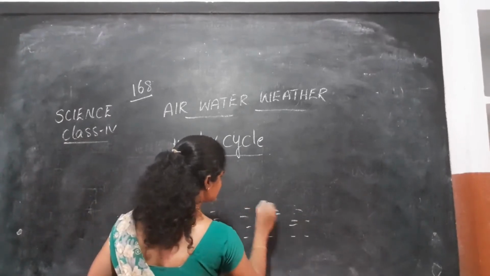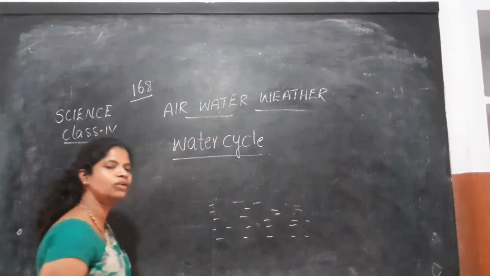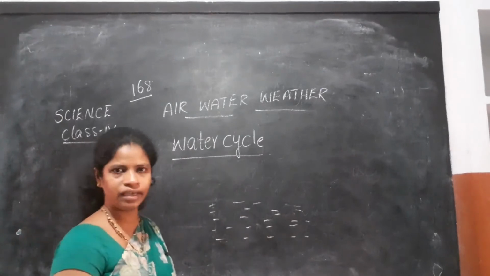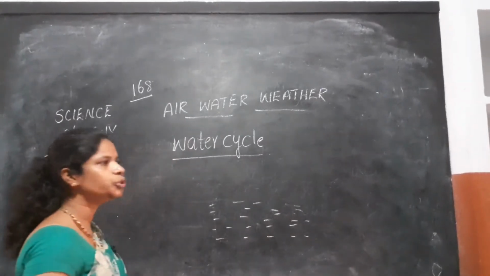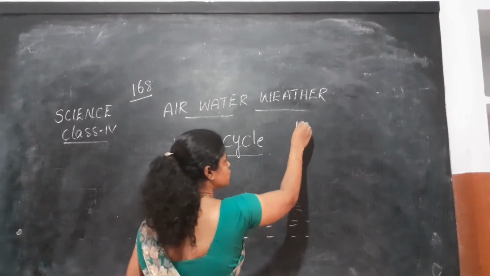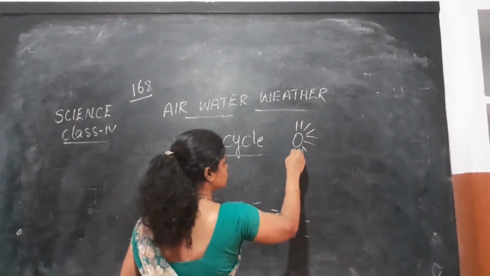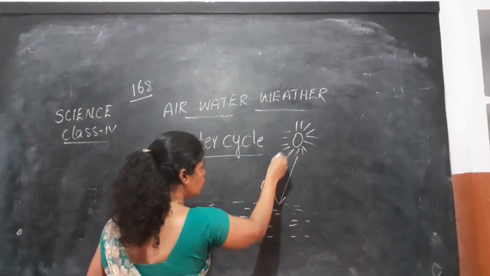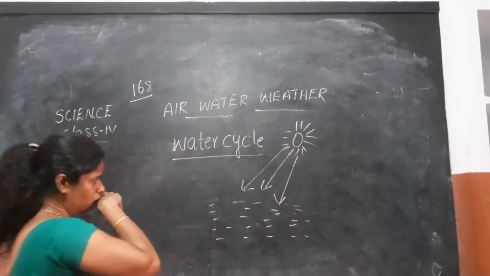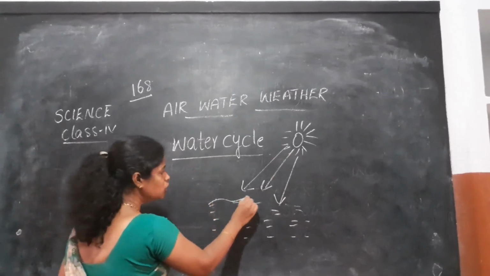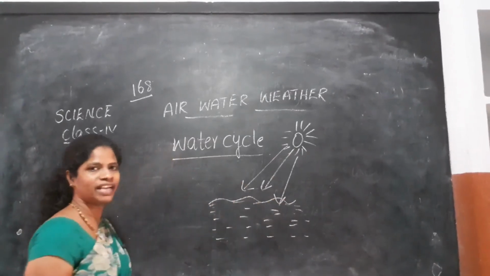Just imagine that this is a river, any water body, whether it is a river, pond or lake. During daytime the sun rays fall on the surface of the water. The water evaporates.